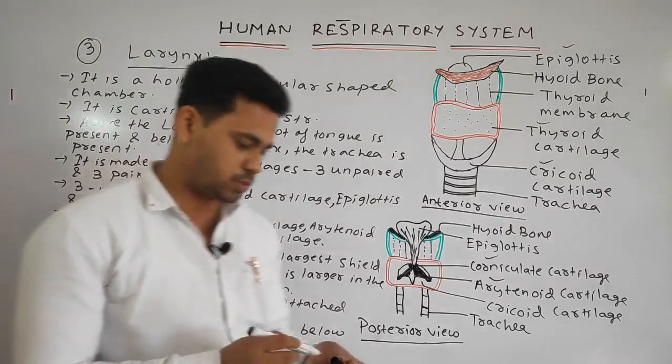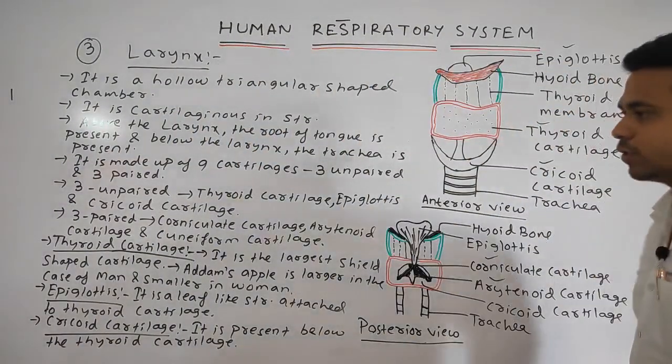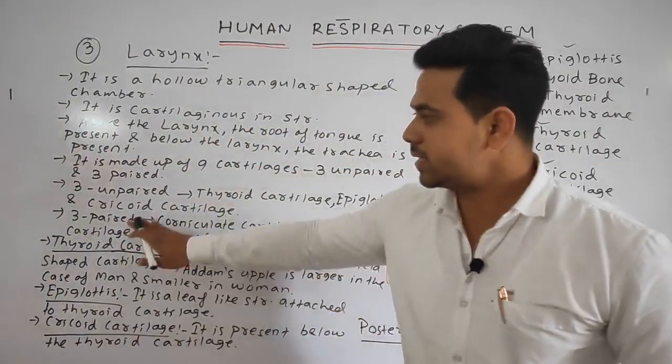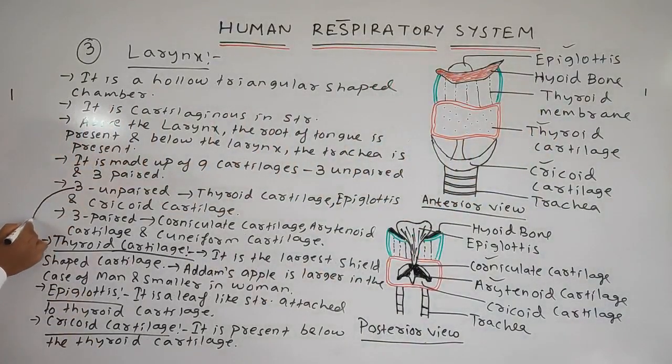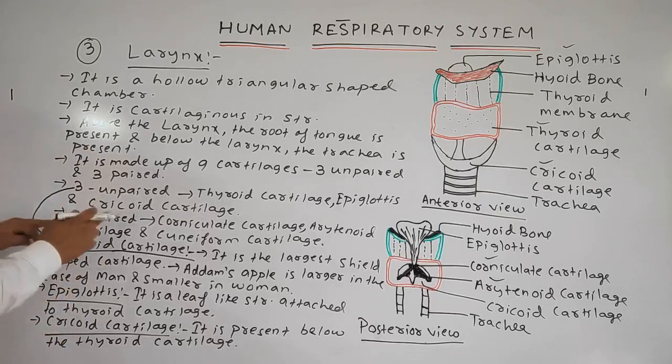Okay, students, see. So first we discussed the 3 unpaired: the thyroid, epiglottis, and the cricoid. Next we'll discuss the three paired.